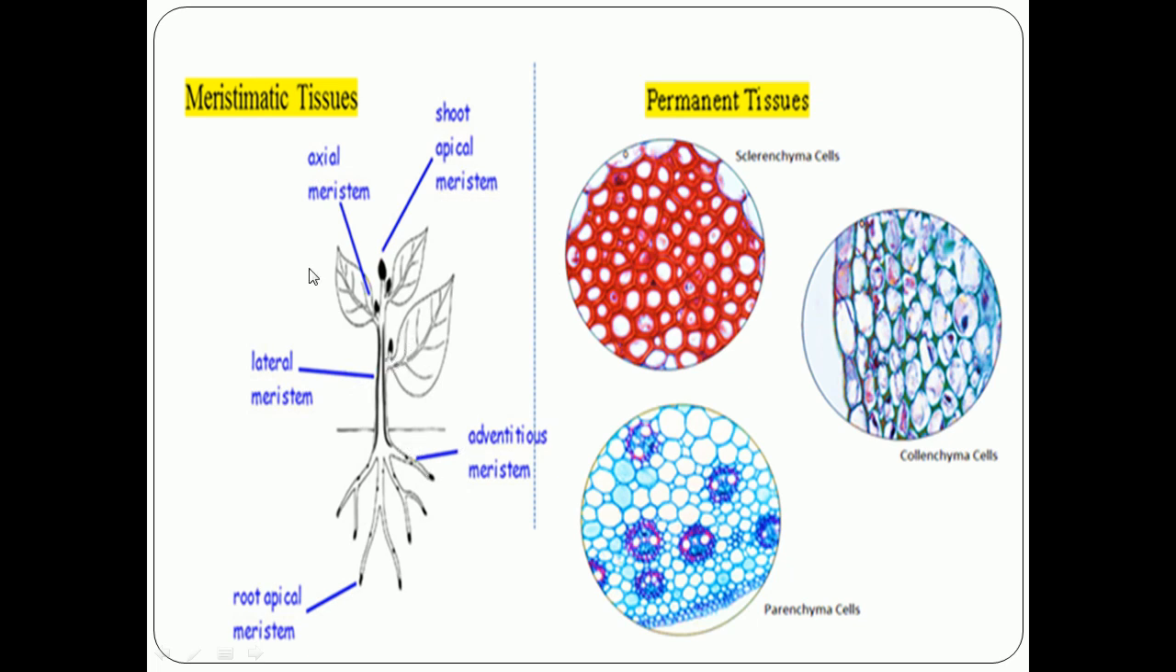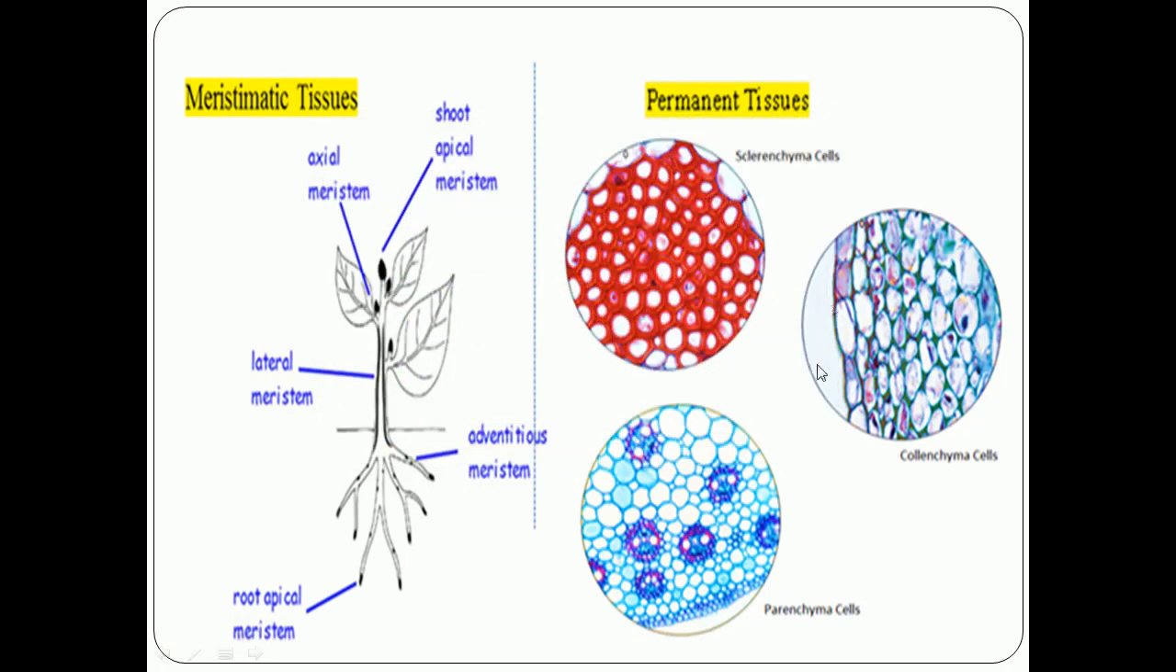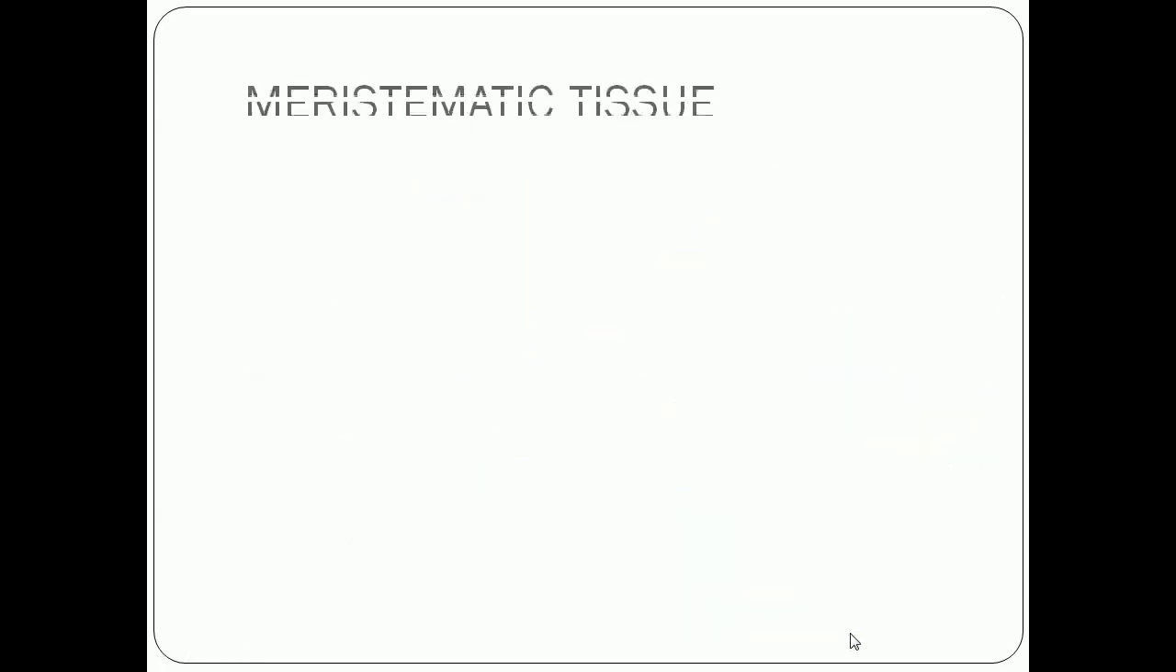Meristematic tissue contains lateral meristem, axial meristem, shoot apical meristem, adventitious meristem, root apical meristem. Here you can see the location of the meristematic tissue in the plants. And here you can see the three common permanent tissues: sclerenchyma, collenchyma and parenchyma tissue. So let us see briefly about meristematic tissue.